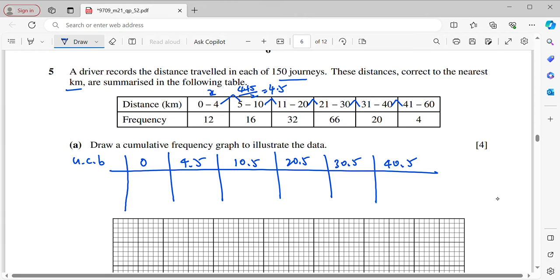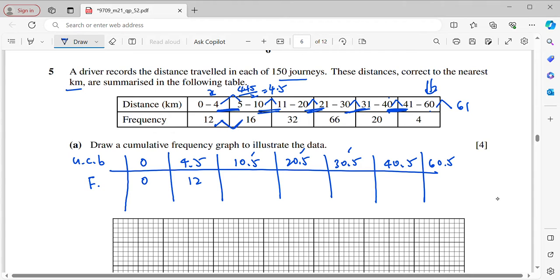Okay, let me check. This is 4.5, 10.5, 20.5 is here, 30.5, and here 40.5. Okay, then at last you get the average of the upper class boundary for the last class. It will be 60.5 because I expect the next one is 61, based on the previous pattern of the values. Then now for the frequency, the first is 12. So now we are getting cumulative frequency, capital F. So at first it is 0, then 12.